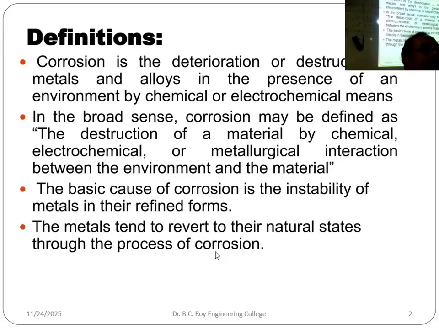So what is the state of occurrence of iron? Fe2O3. That is called hematite. So we get iron in the form of oxide from nature. How do we get calcium from nature? Limestone, calcium carbonate. Whenever we keep metals in nature, they usually try to go back to their natural state, because that is their most stable state. So that's why they revert back to the natural state through the process of corrosion. That is the meaning of the last line.